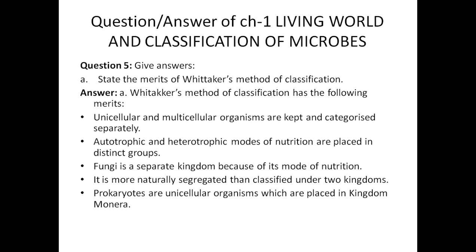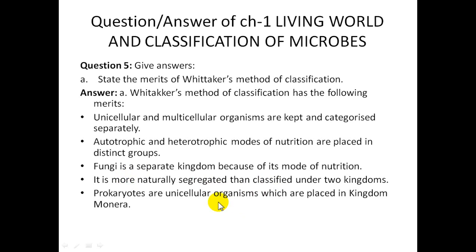This is very important. If you have to write demerits of Whittaker's classification, you can write that in the Monera kingdom, few of the organisms are not clear as to whether they are unicellular or multicellular. Few organisms are also not clear in their mode of nutrition, like in the Monera and Protista kingdoms. Fungi as a separate kingdom is a merit, as it is more naturally segregated than classified under two kingdoms.